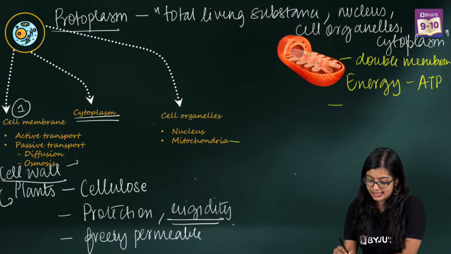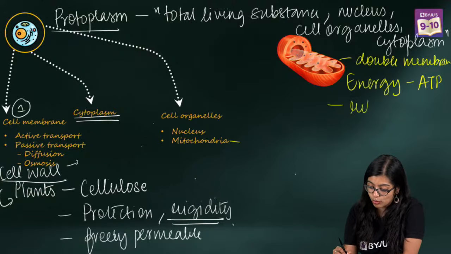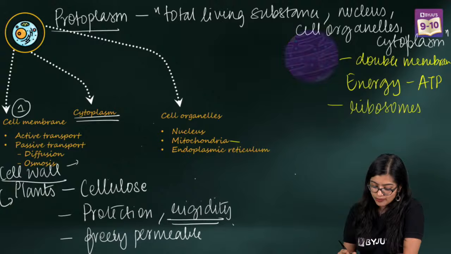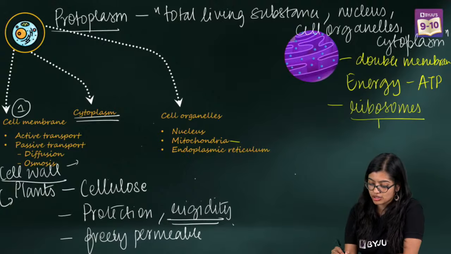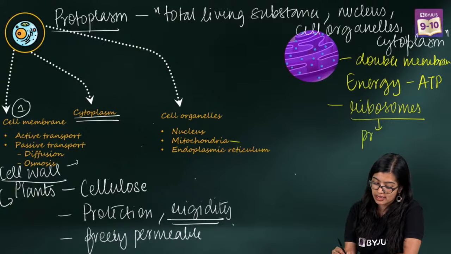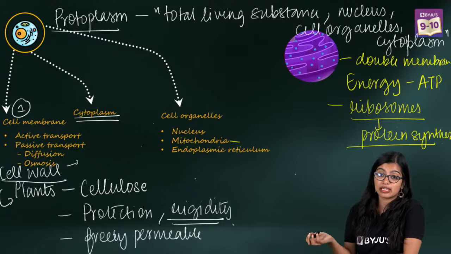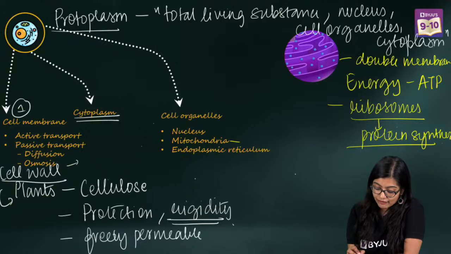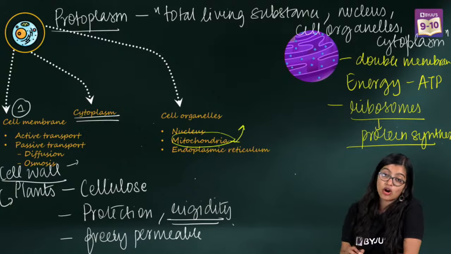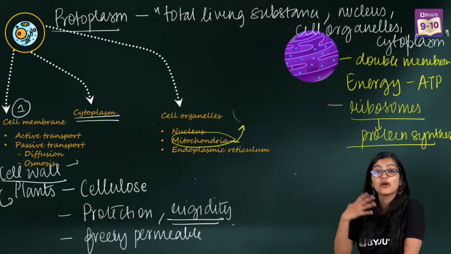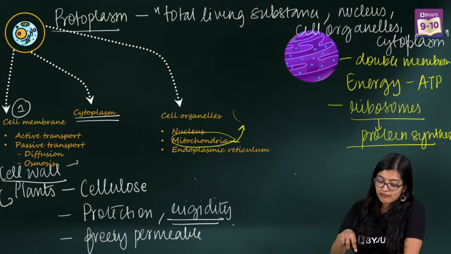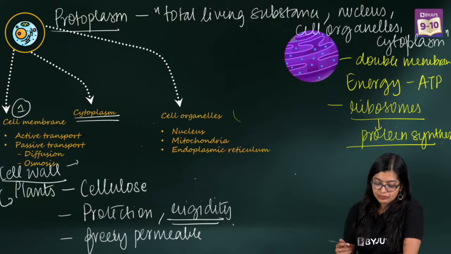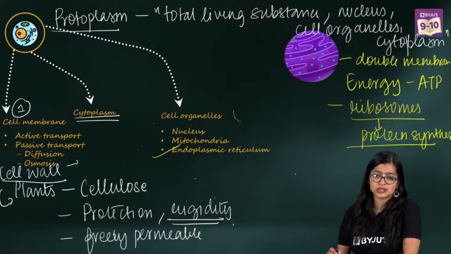And along with that, they have their own ribosomes, which are another kind of cell organelle that we will learn now. This is another type of cell organelle which plays a key role in protein synthesis, right? So ribosomes play a key role in protein synthesis. And if ribosomes are present inside the mitochondria, they produce their own proteins, right? Very simple and easy. Now moving on to endoplasmic reticulum.